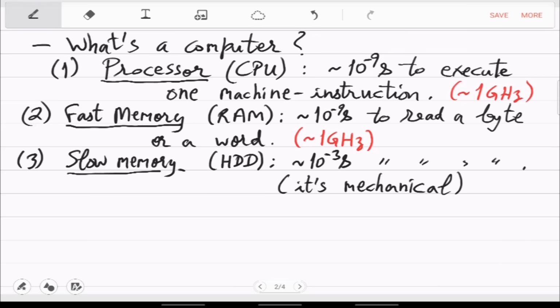It becomes slower. Also, these days you have bigger RAMs, but then they get more and more expensive, right? So if you want to store, let's say, the data of all the citizens of India in a RAM, then it will be a very, very expensive device. So instead of making that, you would have to make it cheaper. And when you make it cheaper, then it becomes slower, right? So there are these engineering and economic constraints. So these are the three main components, and every other thing is just accessory to these devices.